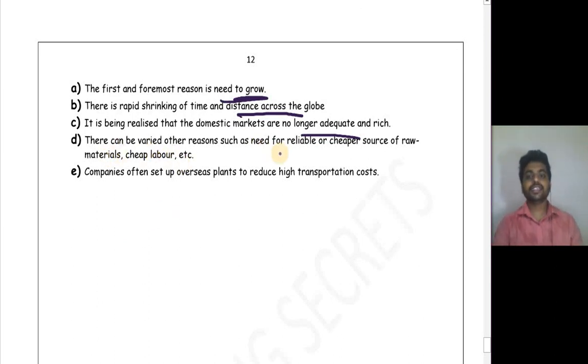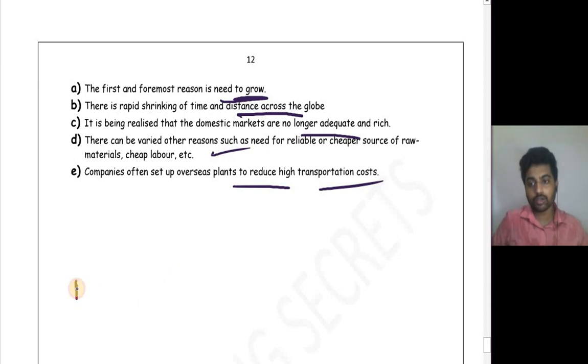There can be varied other reasons such as the need for a reliable or cheaper source of raw material, cheap labor, etc. So obviously China is a manufacturing hub because their human resource cost is very less, because of which all the companies will go and manufacture over there. So that is also one of the possible reasons why companies go global. Companies often set up overseas plants to reduce high transportation cost.